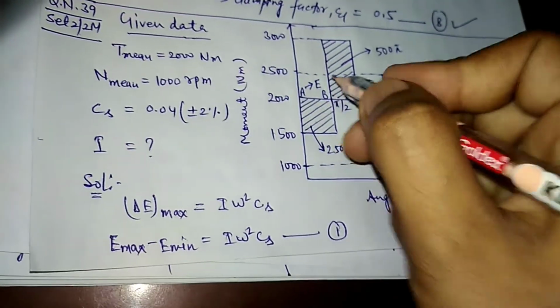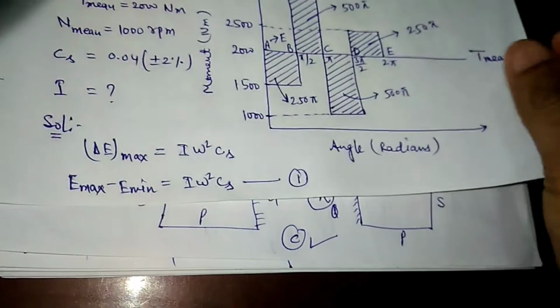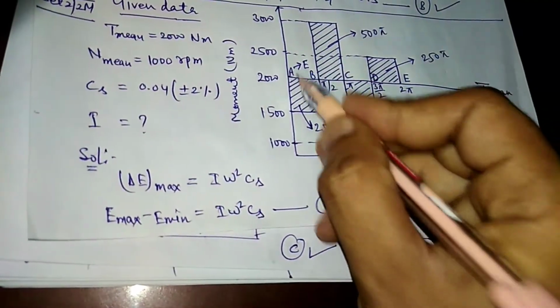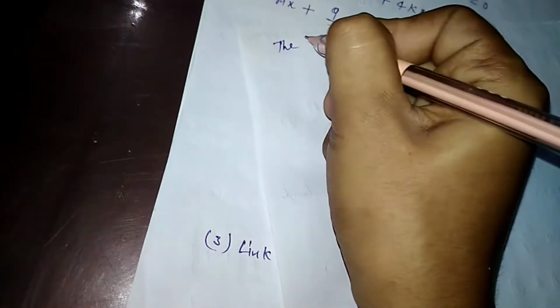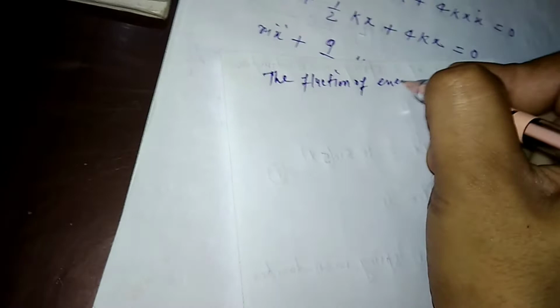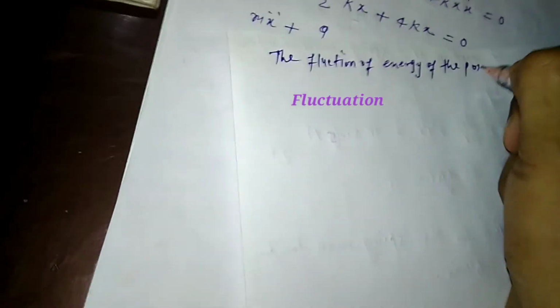The energy of point B will be E plus this much area.